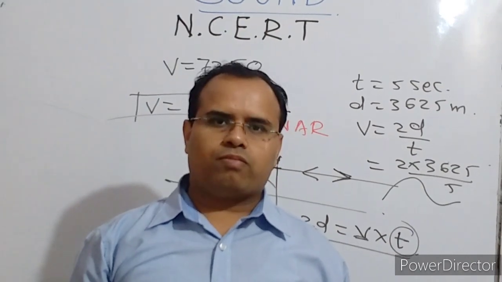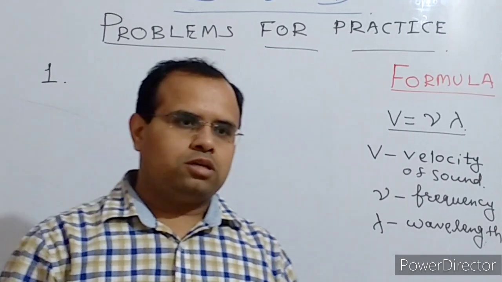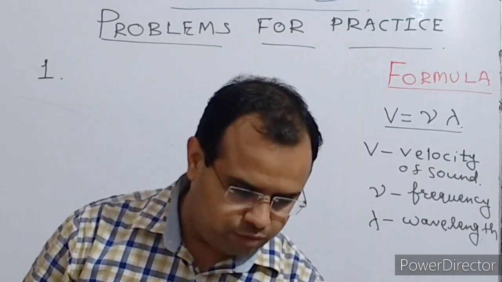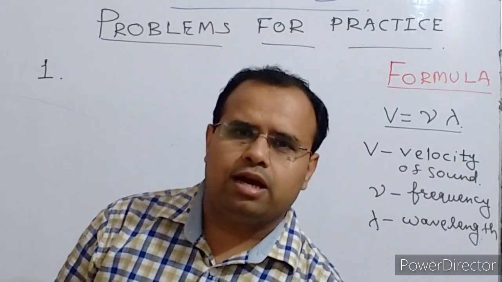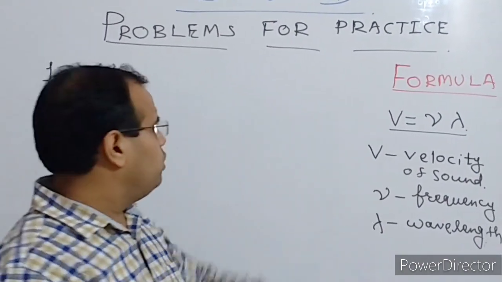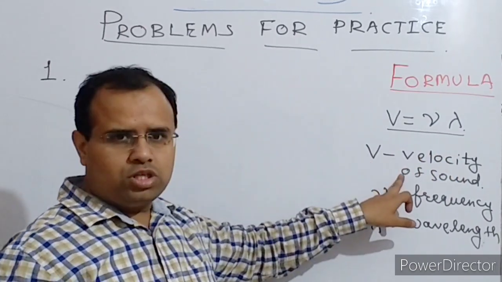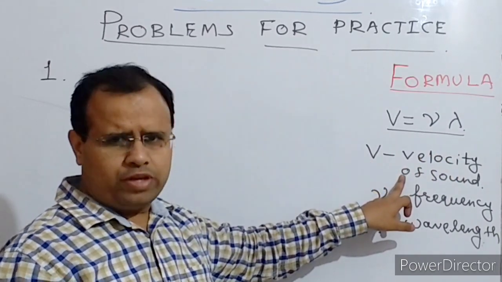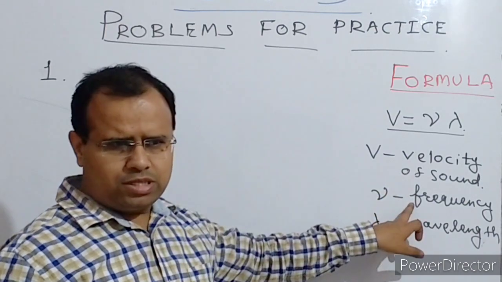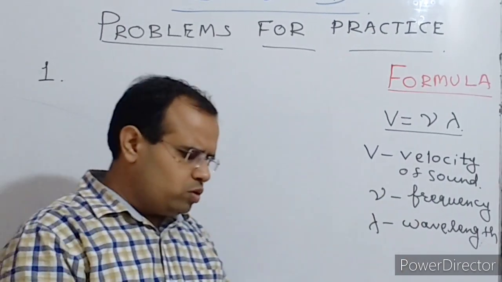Thank you. Friends, today we are going to discuss some practice problems of the sound chapter, and these practice problems are related to the formula v equals nu lambda, where v is the velocity of the sound or of any wave, nu is the frequency of the wave, and lambda is the wavelength. Okay, so let us discuss these questions.